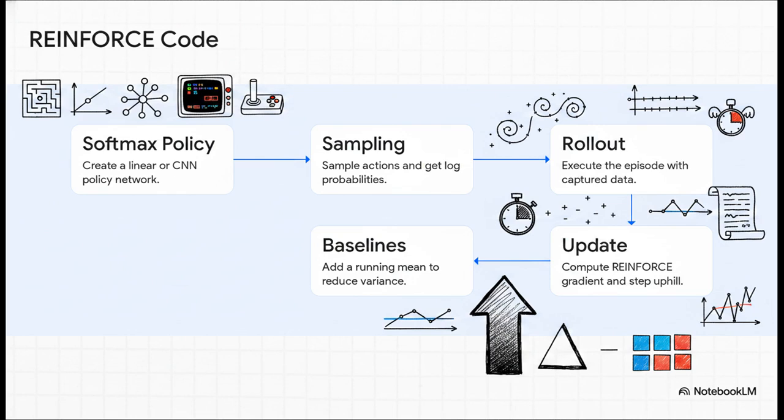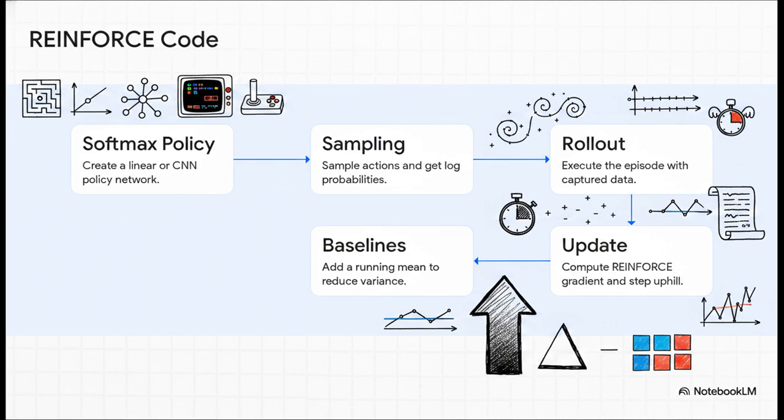As we walk through these implementation steps for getting a simple grid world running, the progression is super logical. You build a softmax policy network, a simple linear one for a basic game, or a convolutional neural network for an Atari game. You sample actions and capture their log probabilities during a rollout.